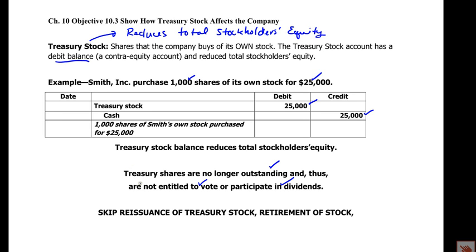You can sell out of treasury. It's called reissuance, and we're going to skip that, and we're going to skip the retirement of stock. So know that these treasury shares are available to be reissued out of treasury. So it can be undone in most cases, unless it's retired. But we won't see that case.